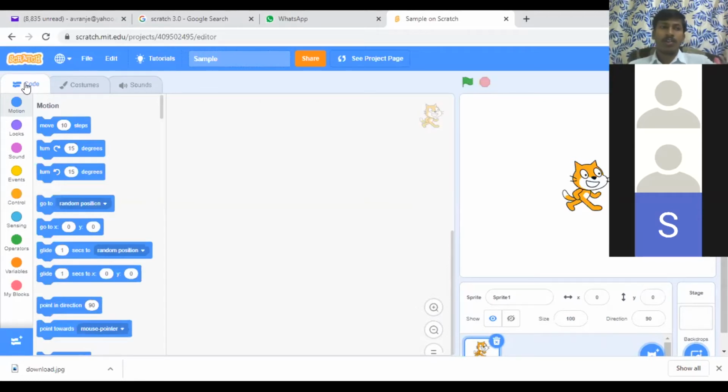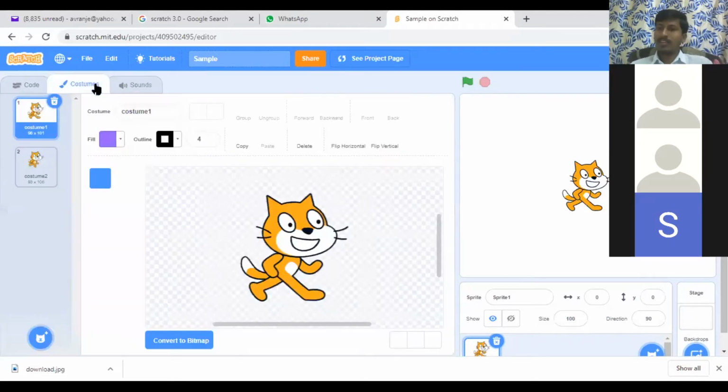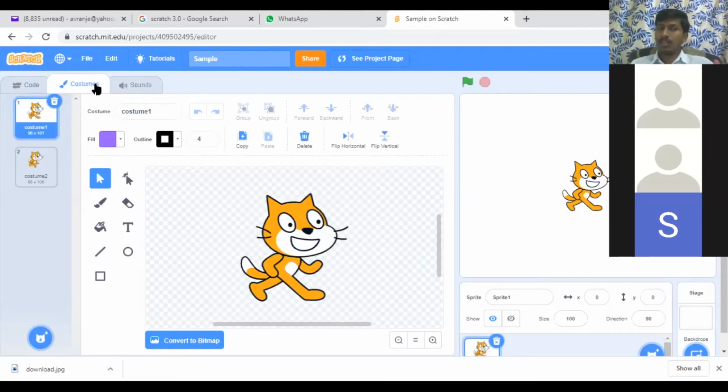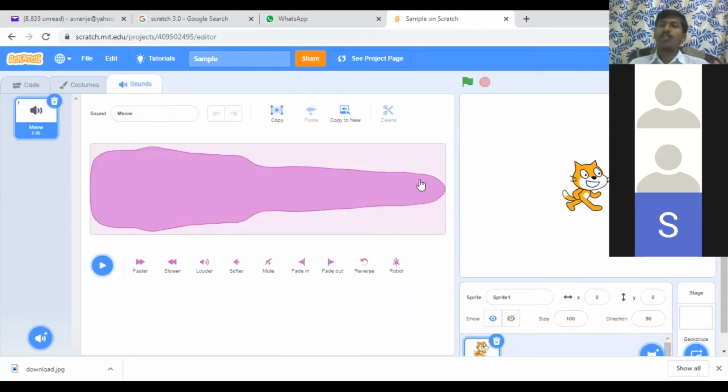So here also, code means nothing but dialogue: what to do and how to do it, what dialogues you need to perform, those things are available in the code. Costume means what the characters are, what the costume of each character is, and what the background is; you can deal with that here. And sound, if you want to add any sound effects, you can deal with it here. So these three modes are in Scratch.